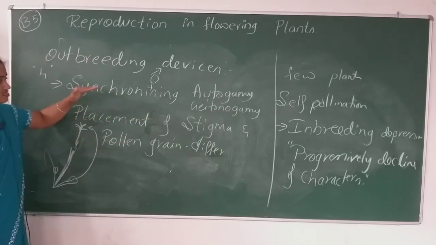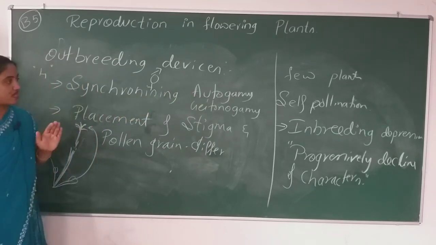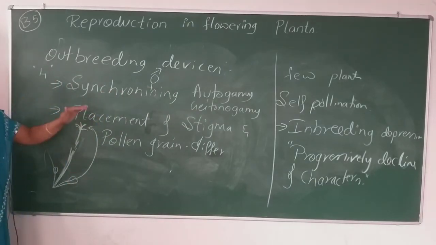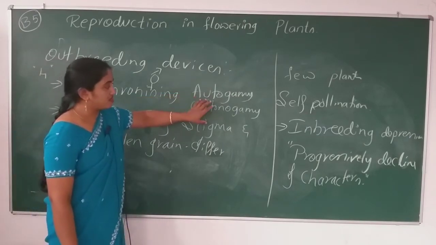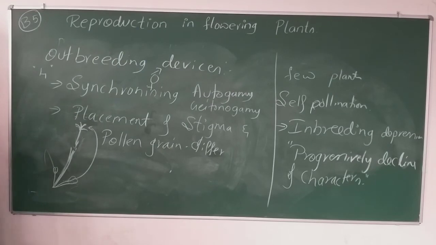So it only achieves autogamy, but we cannot guarantee geitonogamy. The placement is also the same. It achieves only autogamy. It is not guaranteed for geitonogamy. If the placement of stigma and pollen grain becomes far apart, the pollen grain fails to deposit on the stigma of the same flower.